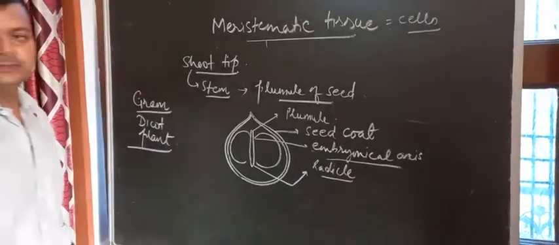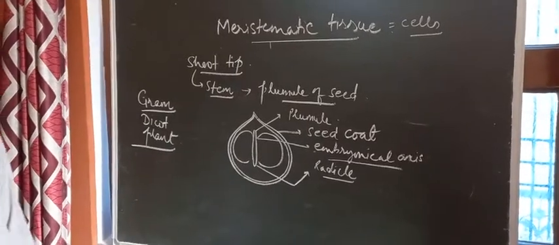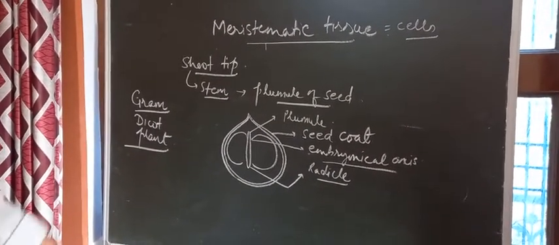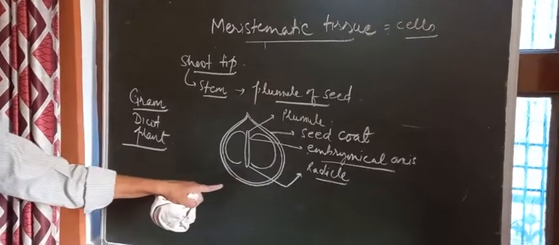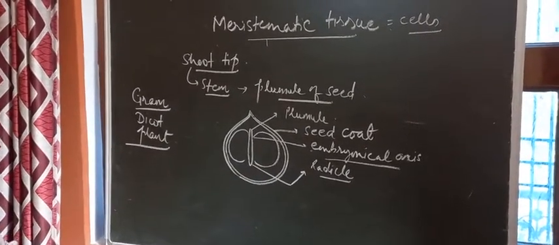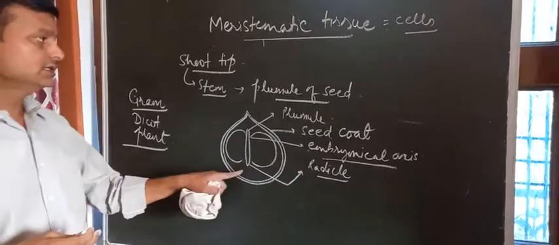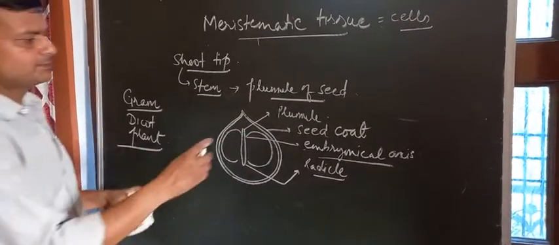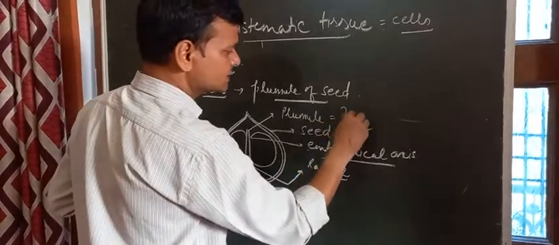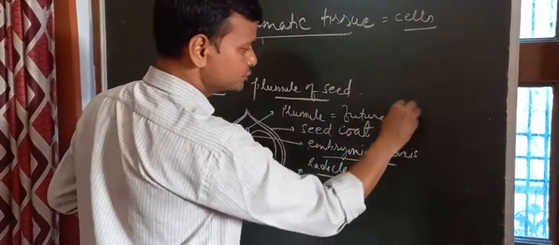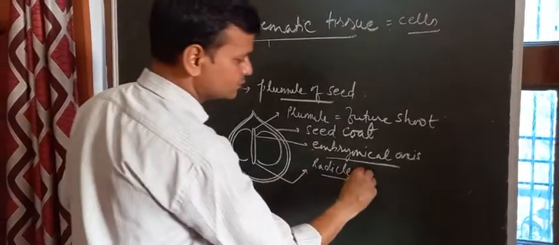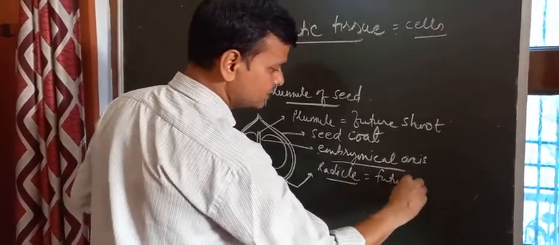This you have to remember, because in the coming chapter, the diversity of living organisms, when you will be studying about plants, this diagram is going to come for you. So earlier you are going to understand the same structure. The purpose of drawing this diagram is to locate the plumule. This plumule is also called the future shoot, right? And this radicle is also called the future root.